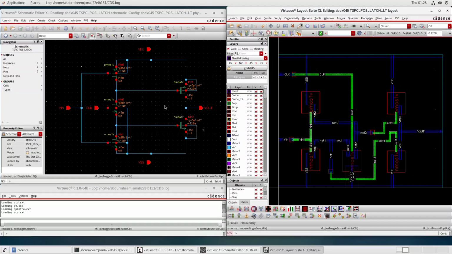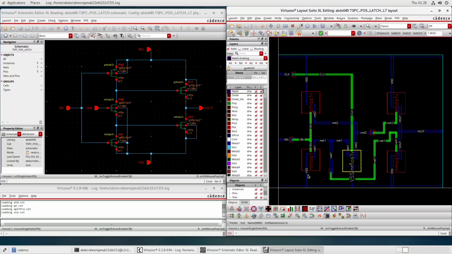And after that, we can see closely that the drain terminal of the PMOS is connected to the drain of this NMOS. So this drain of the PMOS has been connected via net to the drain of this NMOS.